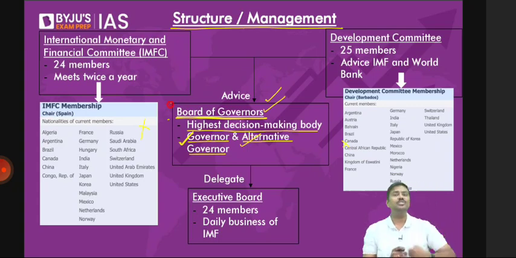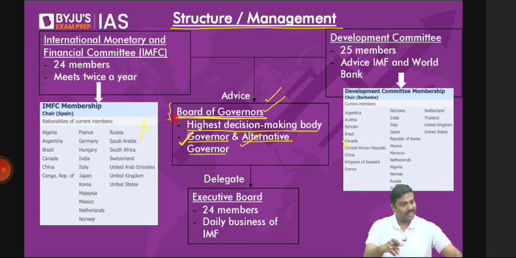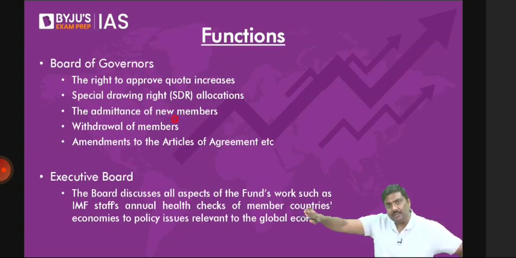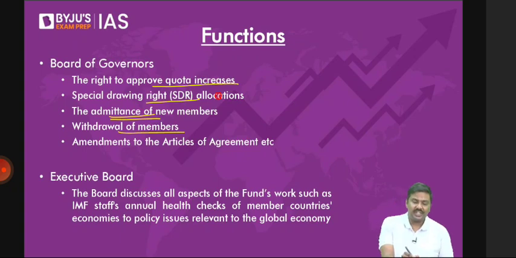For example, whether to allow a country to join IMF or not. In fact, I've given some of the functions here. Have a look at this. Whether to allow a country to become a member of IMF. Whether to remove a country from the membership of IMF. Whether SDR allocations should be changed. I'll come to SDR, have patience. Whether withdrawal and admittance of members should be allowed. What should be the quota for the member countries, etc. I have not discussed quota, have patience. I have not discussed SDR, have patience. I'll discuss both of them.